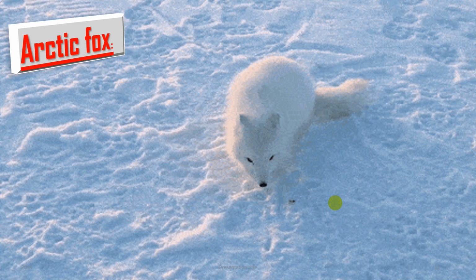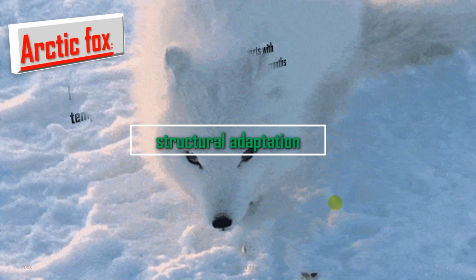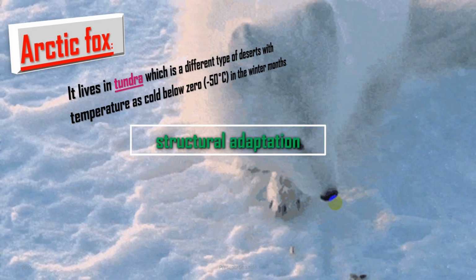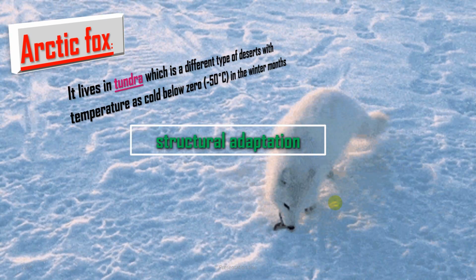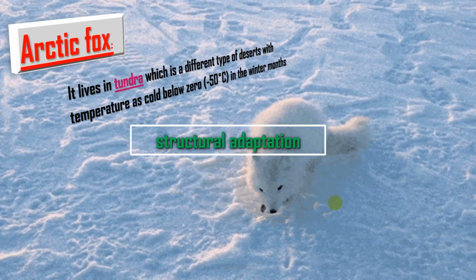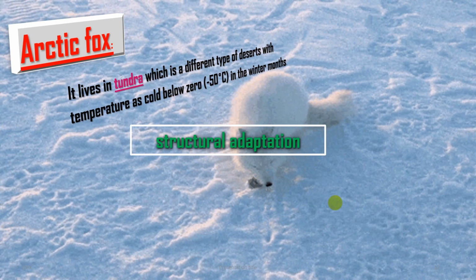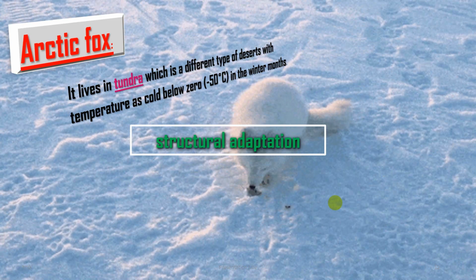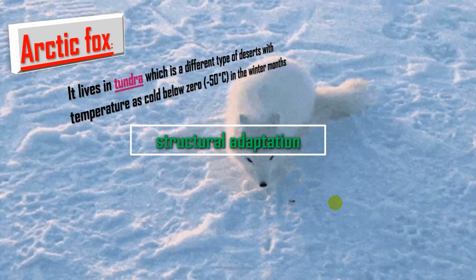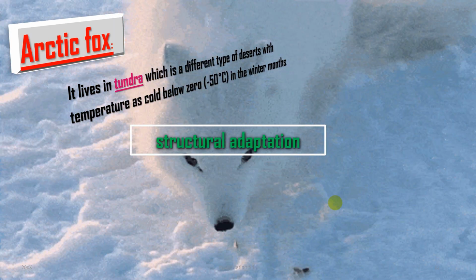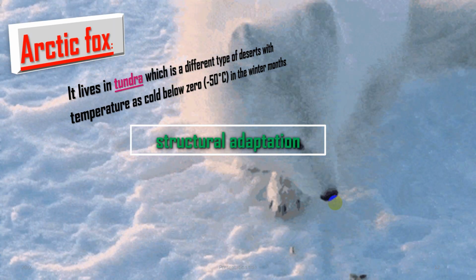Arctic fox. The Arctic fox lives in the tundra, which is a very, very cold place. Actually, the temperature there can reach below zero, maybe to -50 in winter months. Structural adaptation of the Arctic fox.